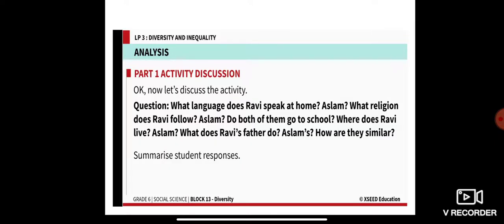Now let us discuss this activity. So what language does Ravi speak at home, and what language does Aslam speak at home? What religion does Ravi follow? What religion does Aslam follow? Do both of them go to school? Where does Ravi live and where does Aslam live? What do Ravi's father and Aslam's father do? How are they similar?